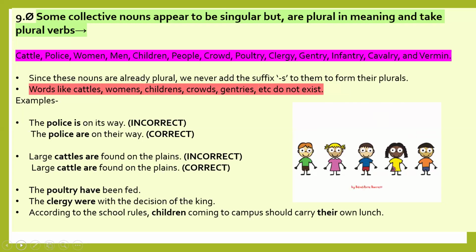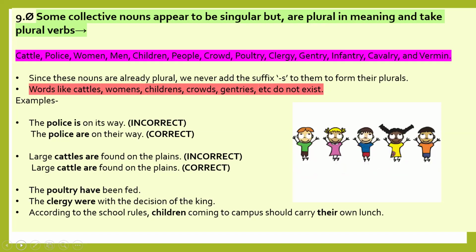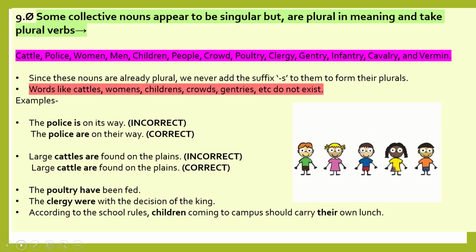According to the school rules, children coming to the campus should carry their own lunch. In this case, poultry is plural, and it has to take the plural verb have. The clergy were with the decision of the king: clergy, plural subject, plural verb were. According to the school rules, children, plural subject, take a plural verb.